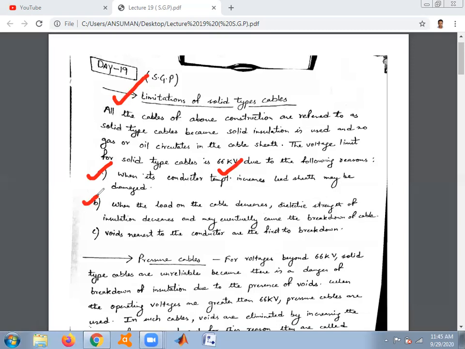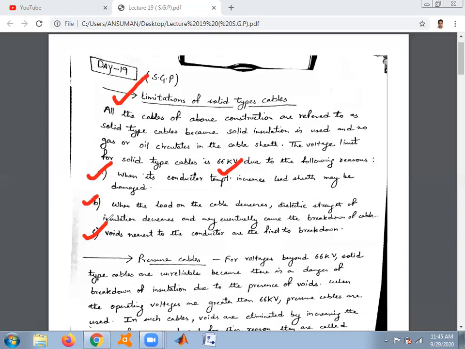The third reason is if voids are nearest to the conductor. Voids are empty spaces.